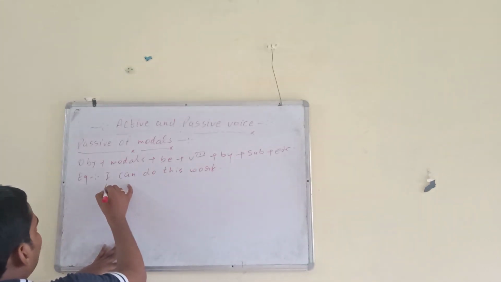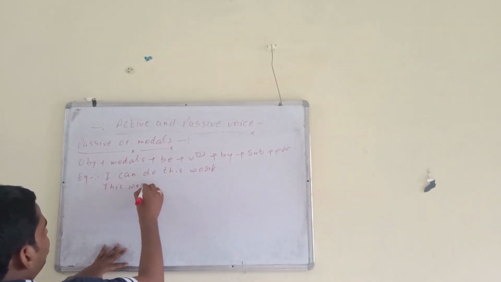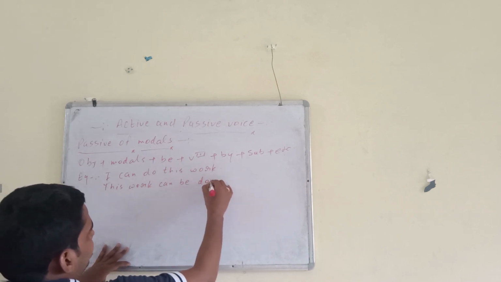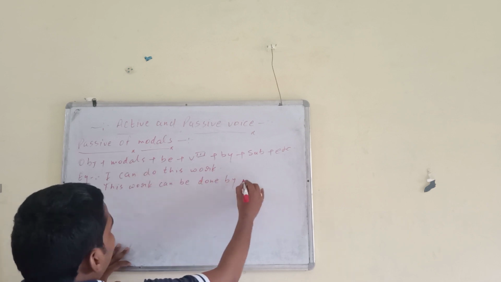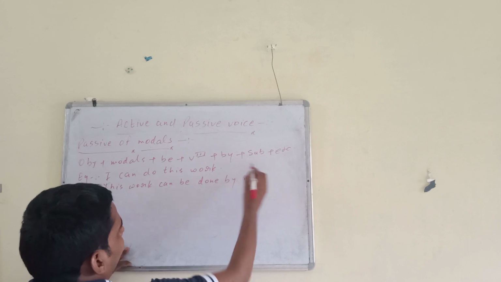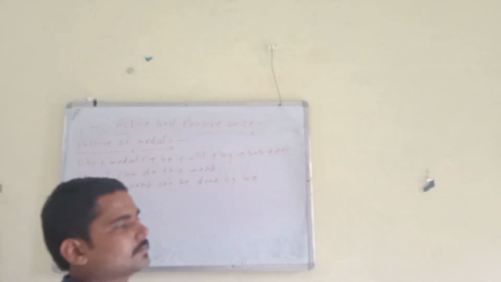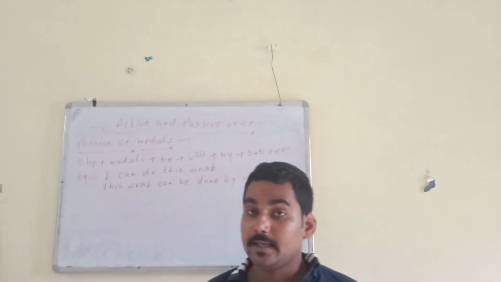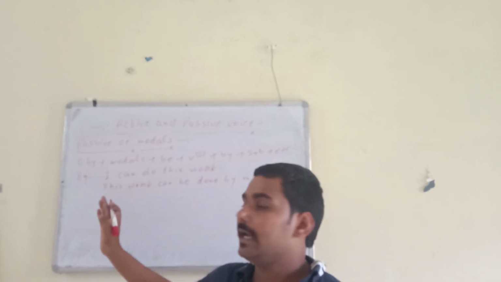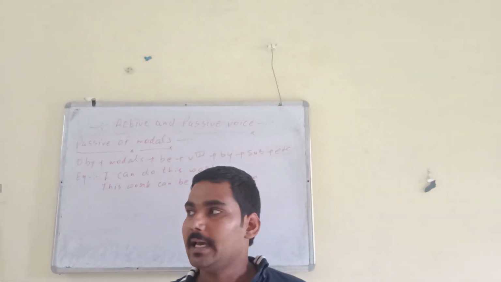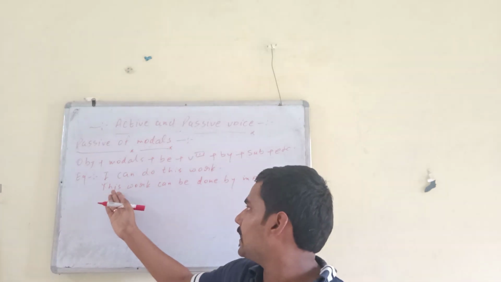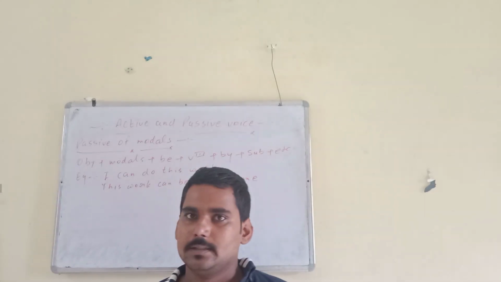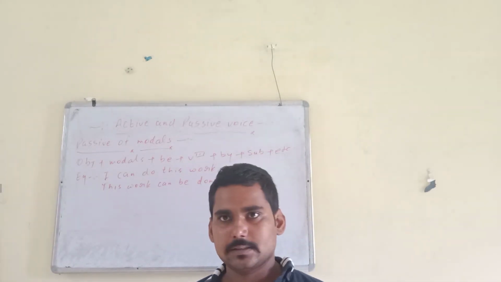So the object is this work, can be, then third form done, by, object is me. So this is the passive of modals. Remember, this is not direct and indirect, where can changes into could. Can will be as usual. So I have written here: this work can be done by me. This is the passive of modals.